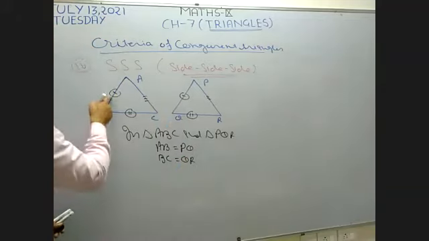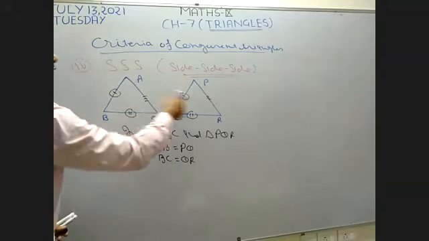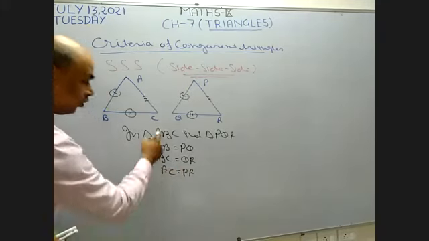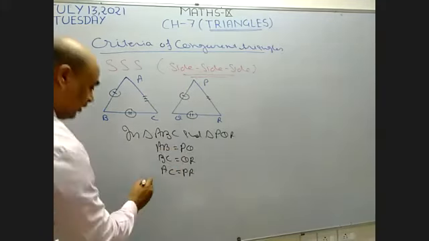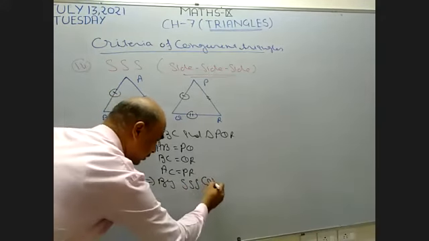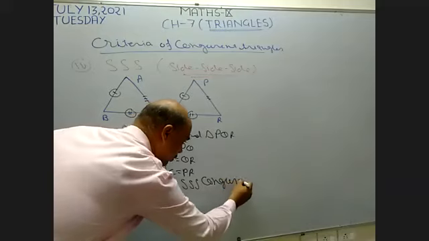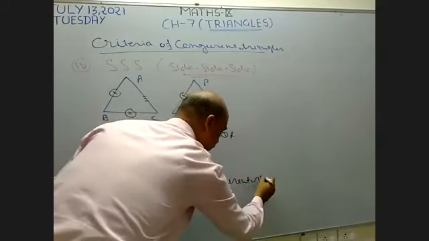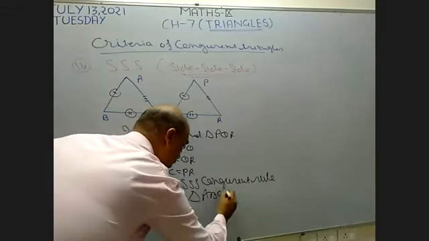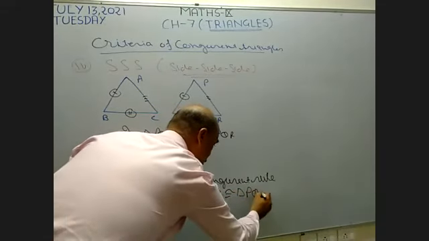Base equal to base, left equal to left, and right side equal to right side. This AC is equal to PR. Now all the three sides are equal. It means this implies by SSS, triangle ABC is congruent to triangle PQR.